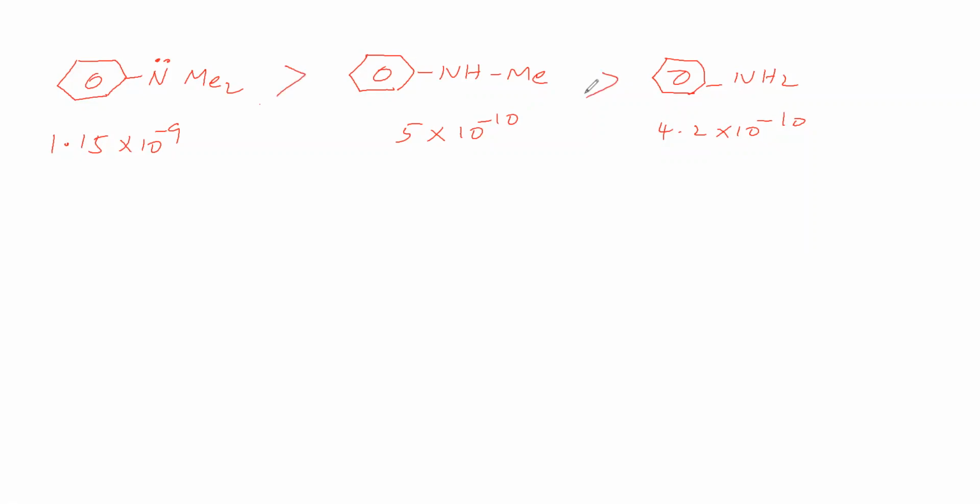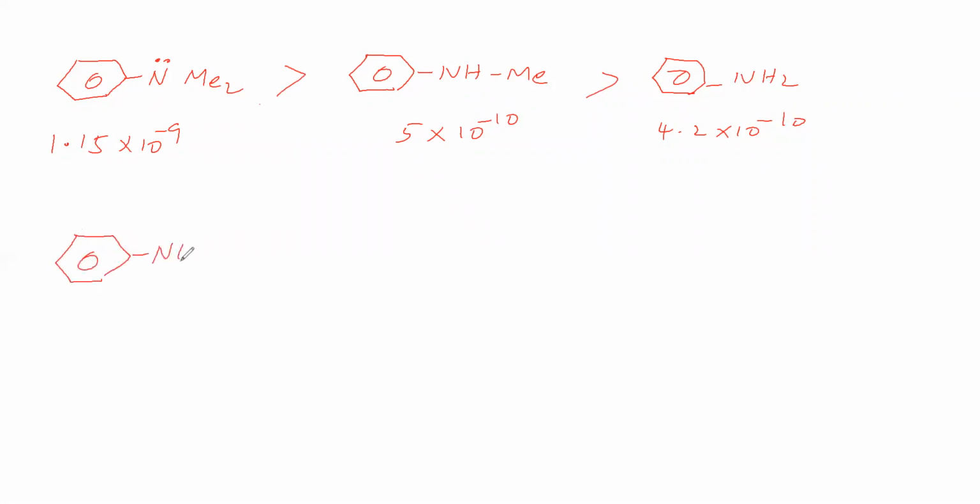We know why tertiary is greater than secondary, which is greater than primary. The reason is that here two methyl groups are showing plus A effect. Here one methyl group is showing plus A effect. Here no methyl group is there, so no plus A effect. Therefore, tertiary greater than secondary greater than primary. Okay. Next we will take